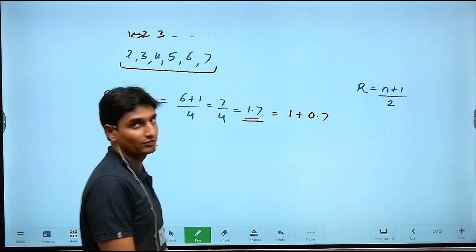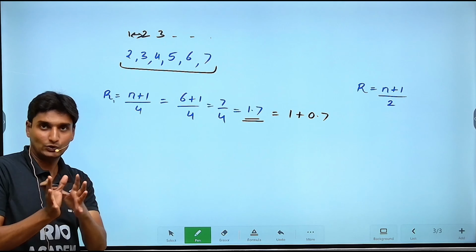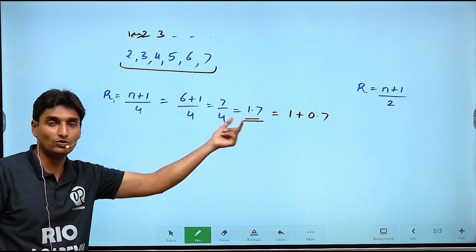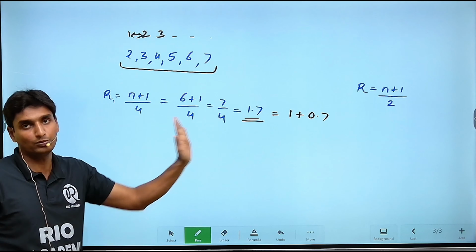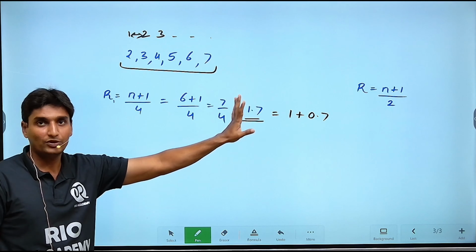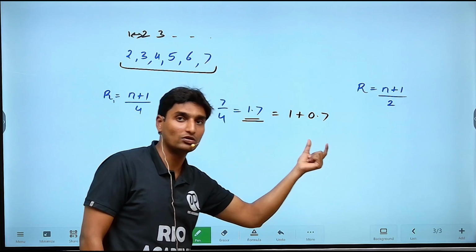1 plus 0.7. Now the reason why we are writing it in that manner is just to deal with simplicity. We are going to take out these values on a simple basis. We need it furthermore for a calculation. I am taking 1.7 to be 1 plus 0.7, and basically this is the rank. Rank means what? Position.